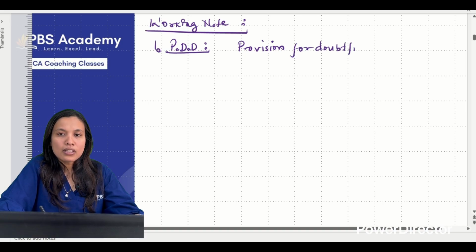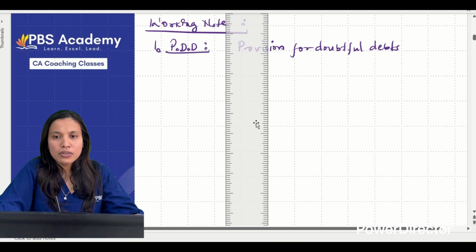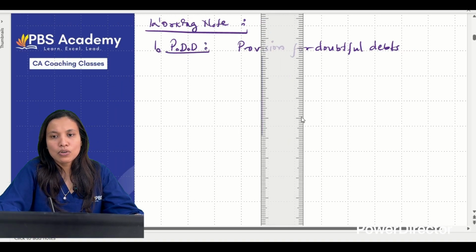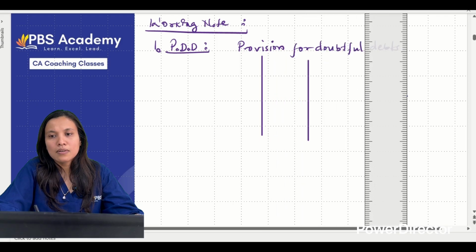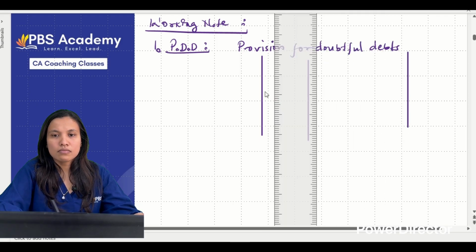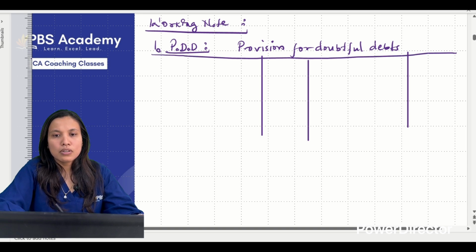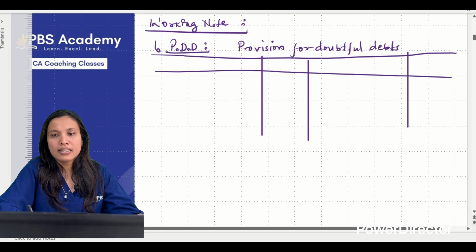You can either put a ledger, or if there is not so much adjustment, you can do it there only. Whatever provision is given to you, I'll show you how to do both ways. Make the ledger. You already know how to do the PDD calculation, correct? Particulars, amount.